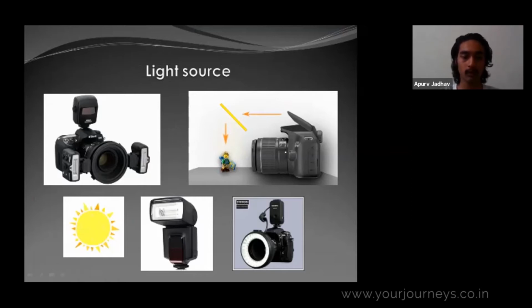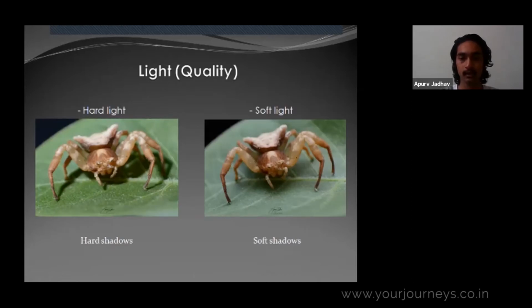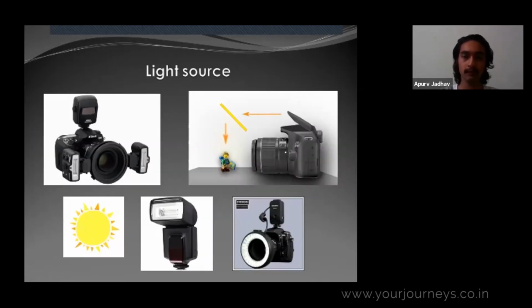Some people prefer shooting in sunlight because they don't want to carry an external flash, or they might not have any flash. The second is this normal flash. We can use this flash by adding a diffuser. Every flash needs a diffuser because again, hard light and soft light. The third flash, specially used for macro photography, is the ring flash.